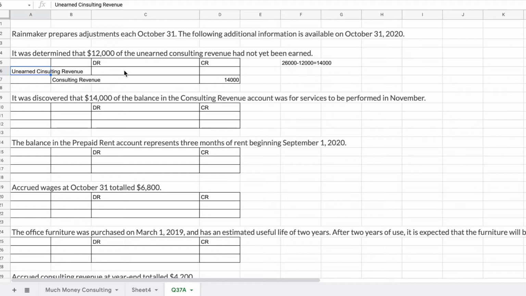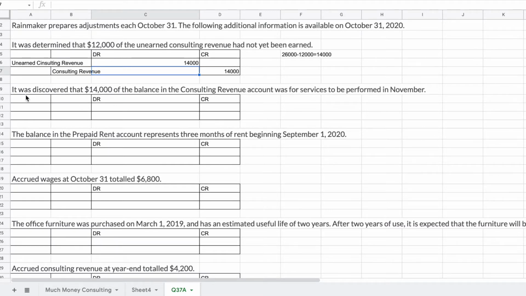But we've earned 14,000 of the 26,000, so unearned consulting revenue will be debited for 14,000. This would be the adjusting entry required. I'm going to do all the adjusting entries first, and then look at placing them in the spreadsheet. So here's the first one.